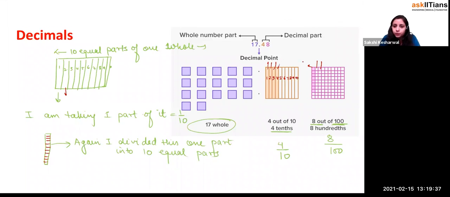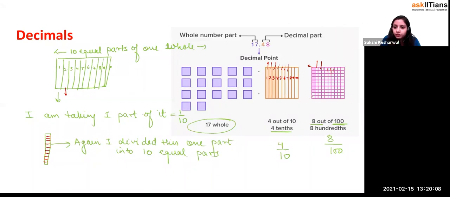He took now the fourth part and then divided it into 10 equal parts. Then he took the fifth part and divided it into 10 equal parts. If you take the sixth part, it means divided into 10 parts. And if he has taken the seventh part, then divided into 10 parts. So what happened? It means you are just making the pieces very, very small, right? You're chopping it very fine. One whole you divided into 10 parts, and one of those 10 parts you took and then again you sliced it into 10 equal parts.